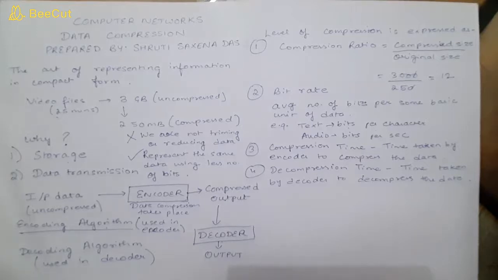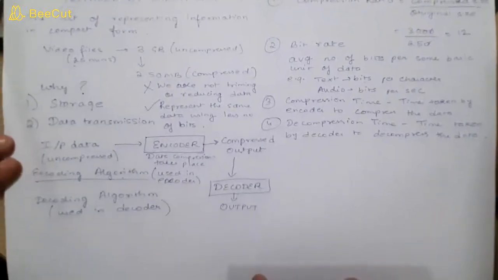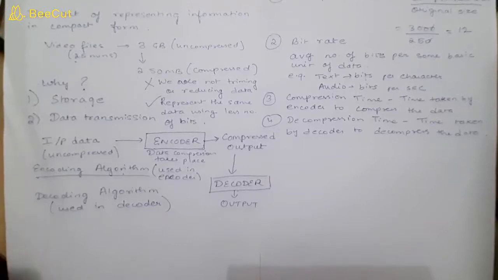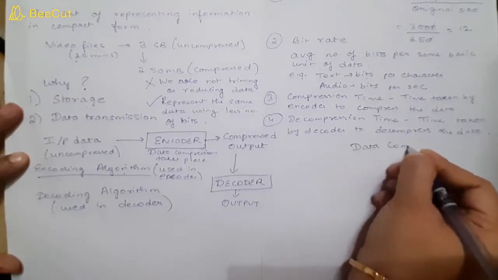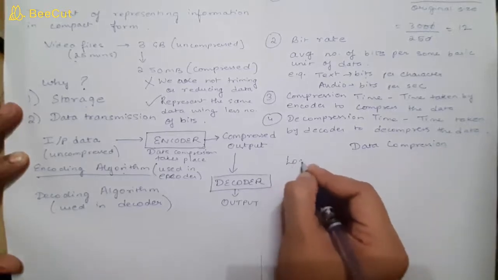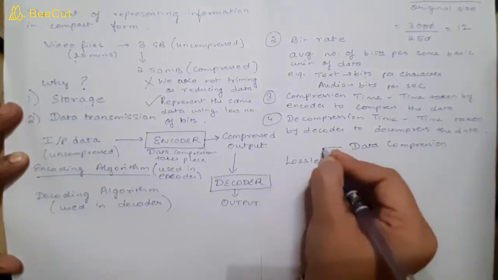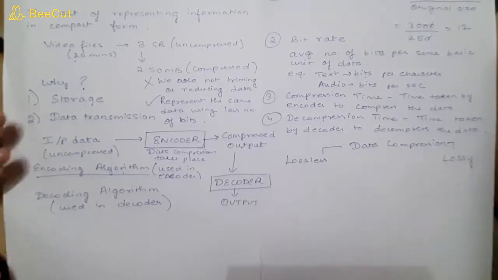Now the next thing is, what are the types of data compression? Data compression is basically of two types. First is lossy and the second one is lossless. Lossless and lossy, these are the two types of data compression. So what are these types?